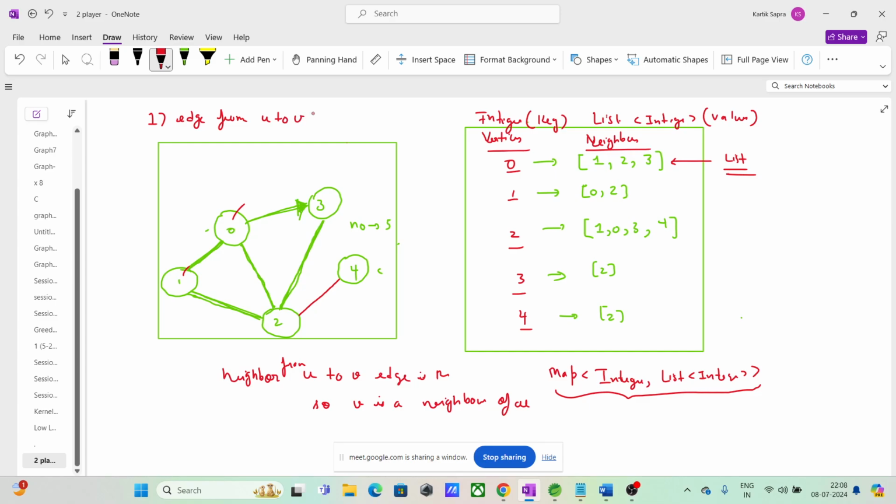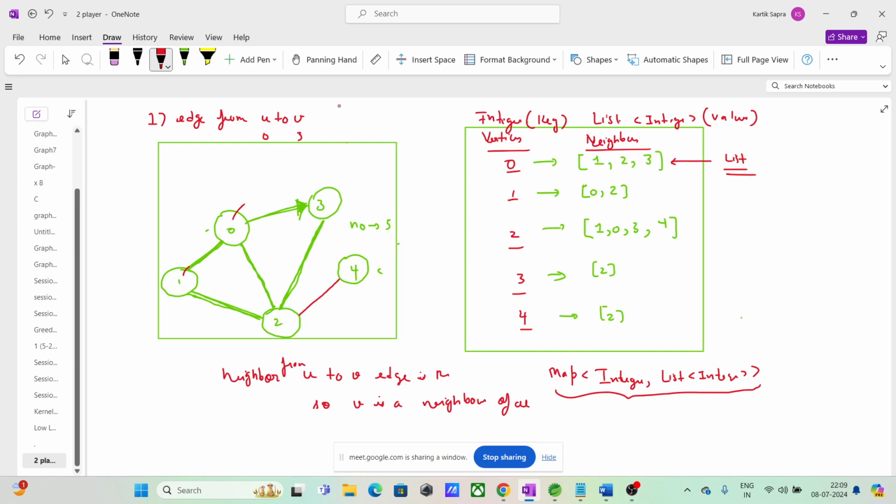So let us suppose guys we have u as 0 and v as 3. How can you check that there is an edge from u to v, 0 to 3? Look, in adjacency matrix the complexity was order of 1. How can you check here? This is not a matrix, this is not an array, right? This is a hash map of integer and list of integer.